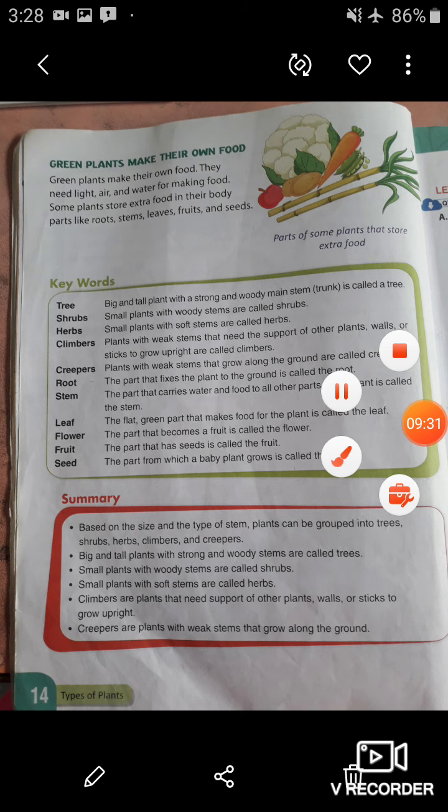So my dear students, this was the explanation of this chapter. You have to read this chapter and learn the keywords from it. Like if I ask you about tree, you have to answer big and tall plant with a strong and woody stem is called a tree.